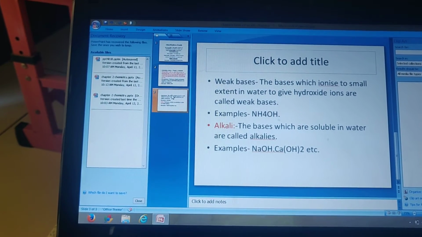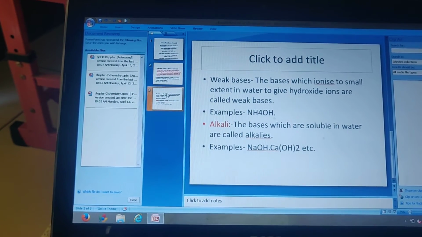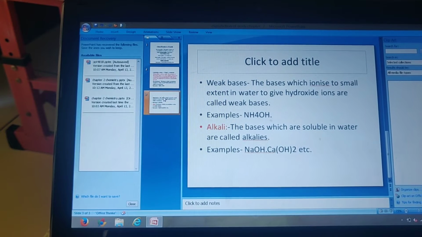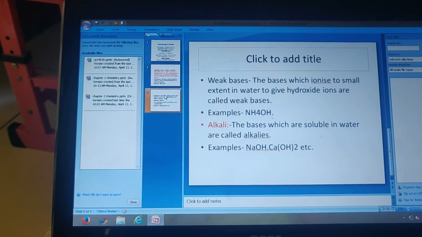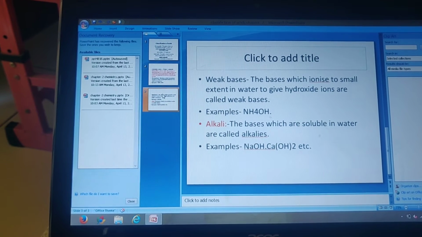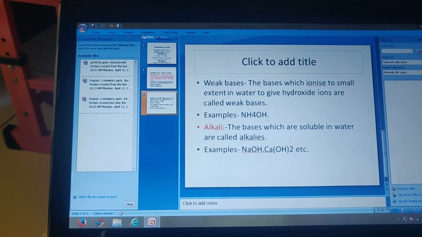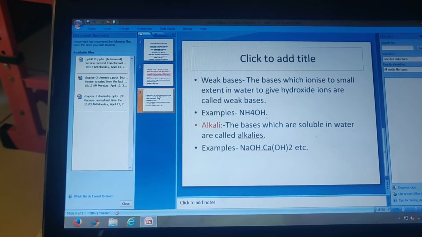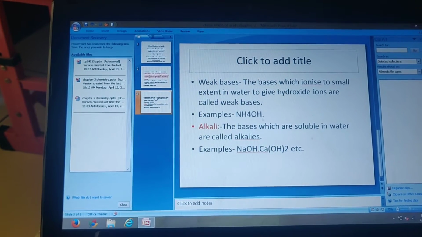Example: NaOH, sodium hydroxide, is soluble in water. KOH is soluble in water. Calcium hydroxide, which we have studied, is slaked lime, or lime water. It is also soluble in water, so this is also an alkali. Magnesium hydroxide, children, what is its common name?